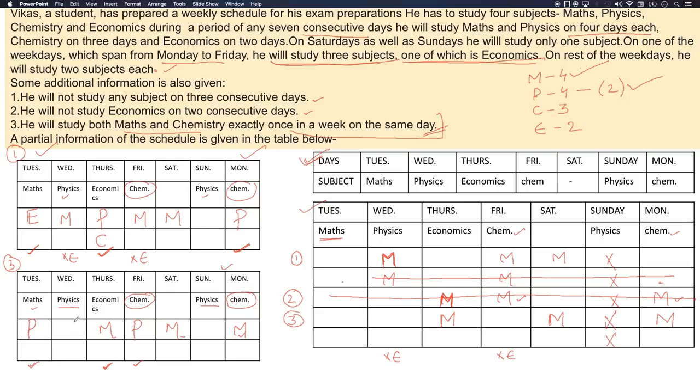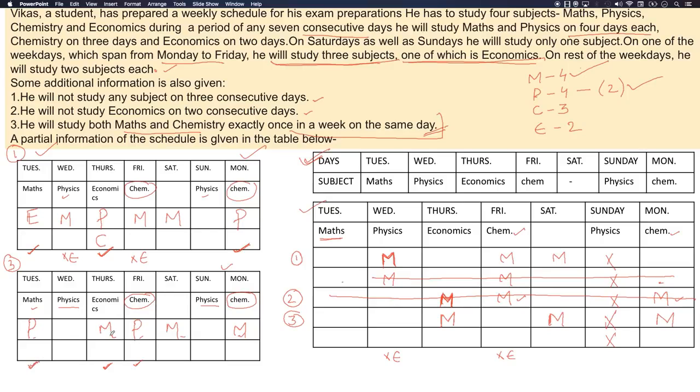Can chemistry come over here? Okay. Yes, it can come. Can chemistry come over here? No. Can chemistry come over here? So let me see. 2 physics have been fixed, all maths have been fixed, 1 chemistry and 1 economics has to be done with. Okay, so let's see the possible combination for chemistry.